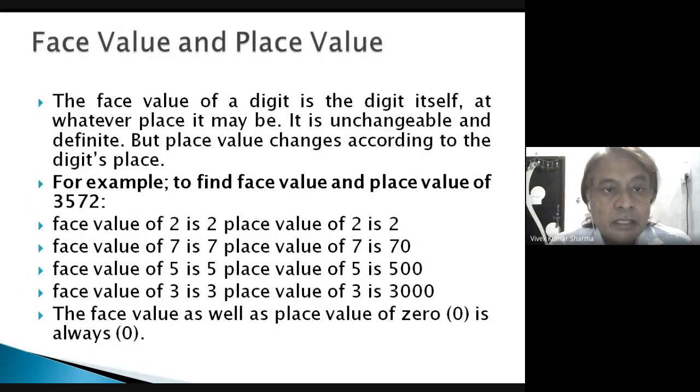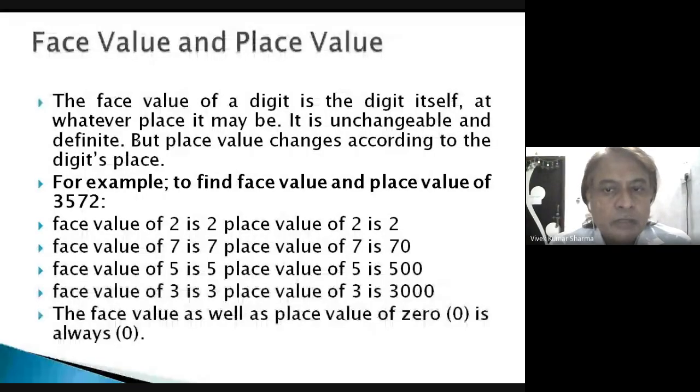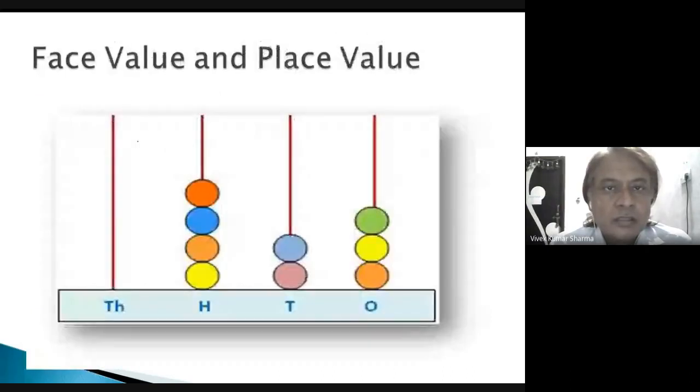Okay, so you can see again, face value of 2 in 3,572 is 2, and place value of 2 is 2. Face value of 7 is 7, place value of 7 is 70. Okay, so you can understand this thing. This is the abacus, face value and place value. Okay, so ones and tens, then 100, then 10,000.